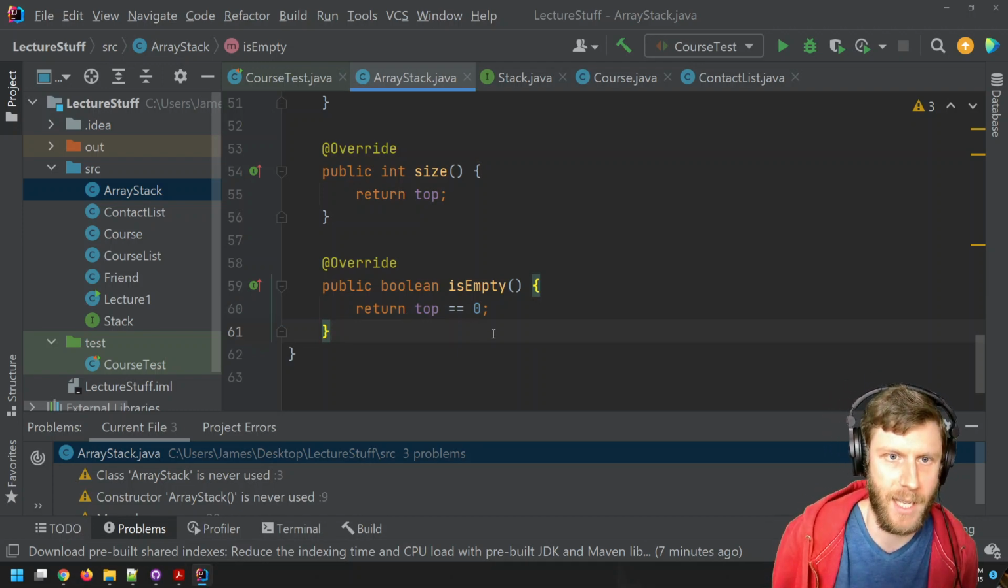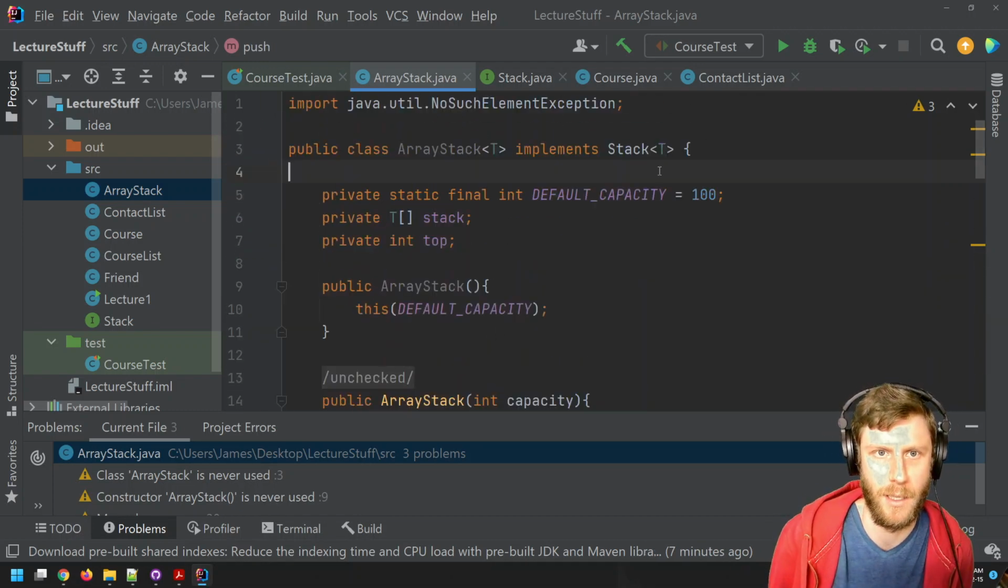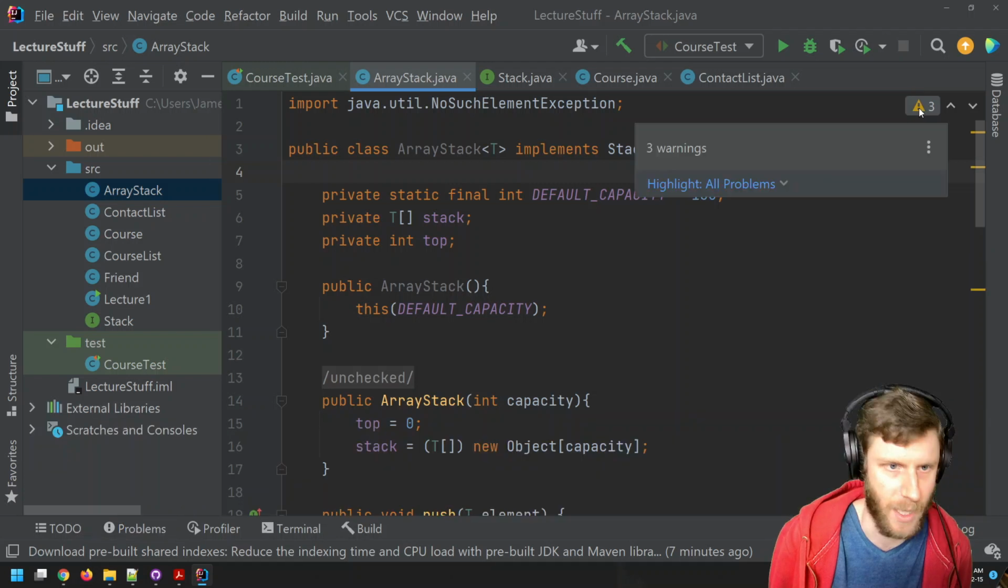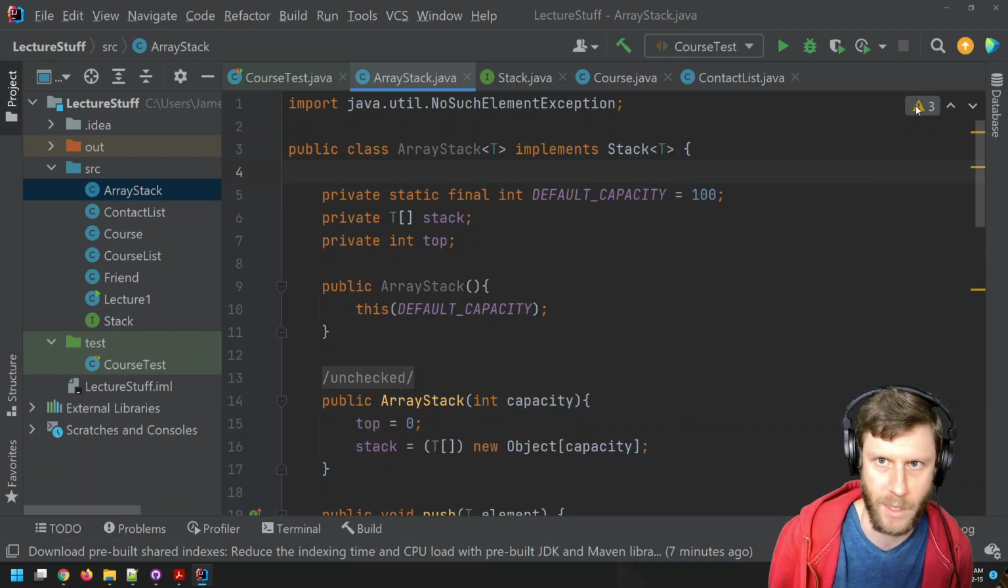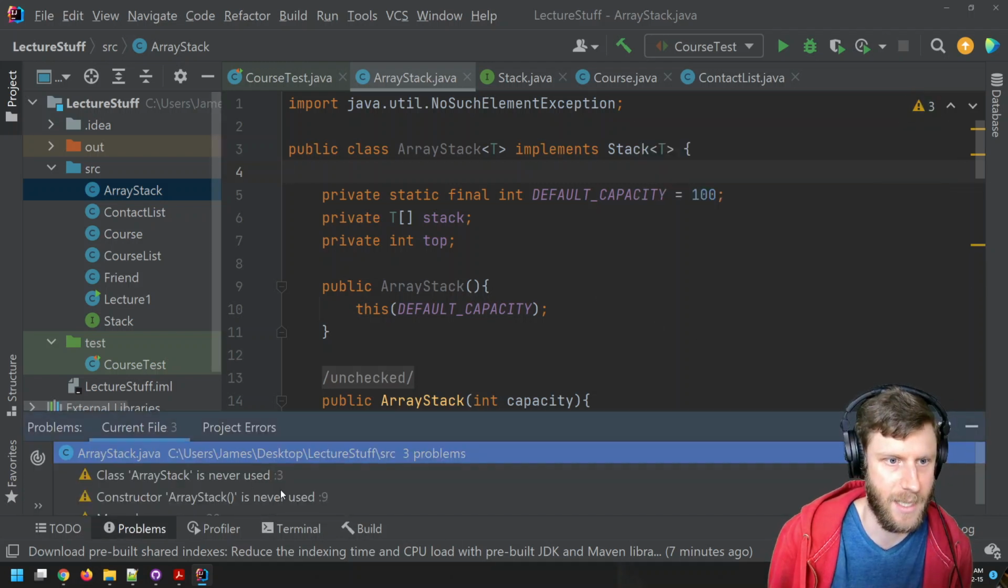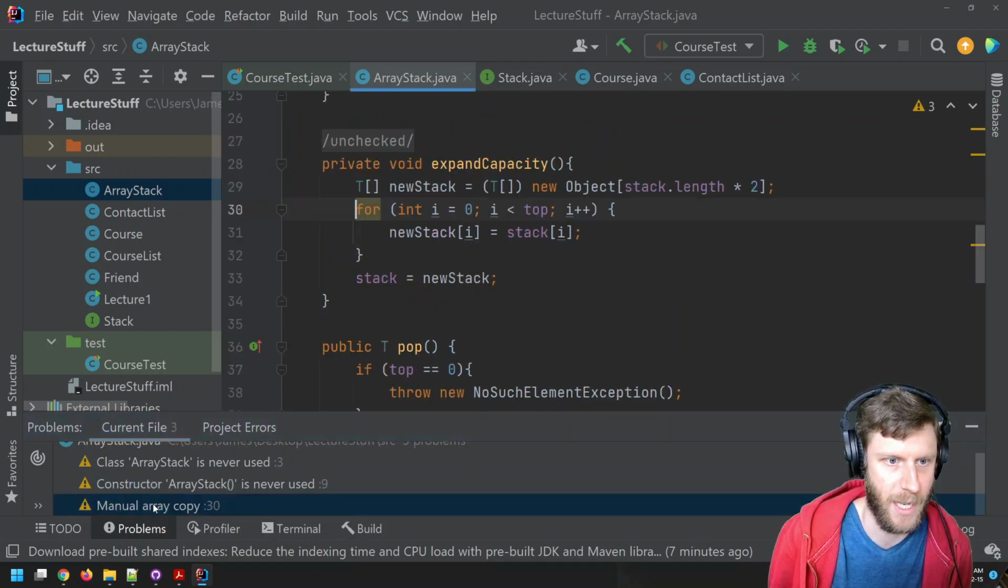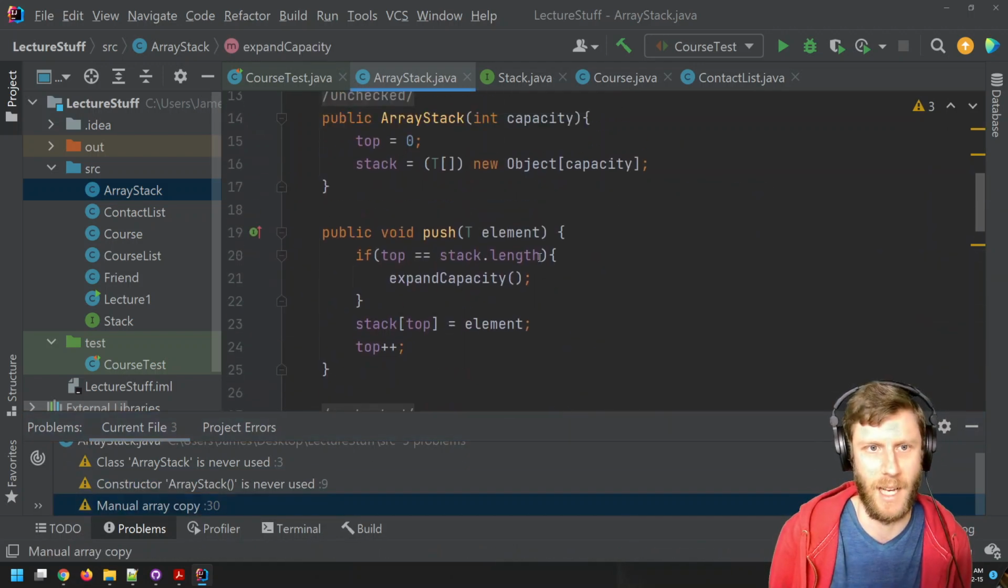Now we've got our size and our is empty. If I go here, look, now it's not even complaining anymore. There's no bugs. We've got a couple warnings. What are the warnings? Class is never used. Manual array copy. Yeah, I like that.